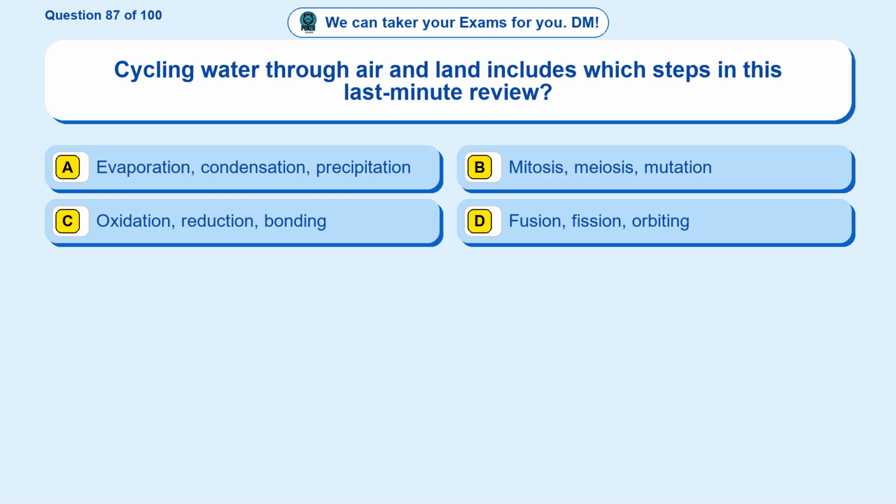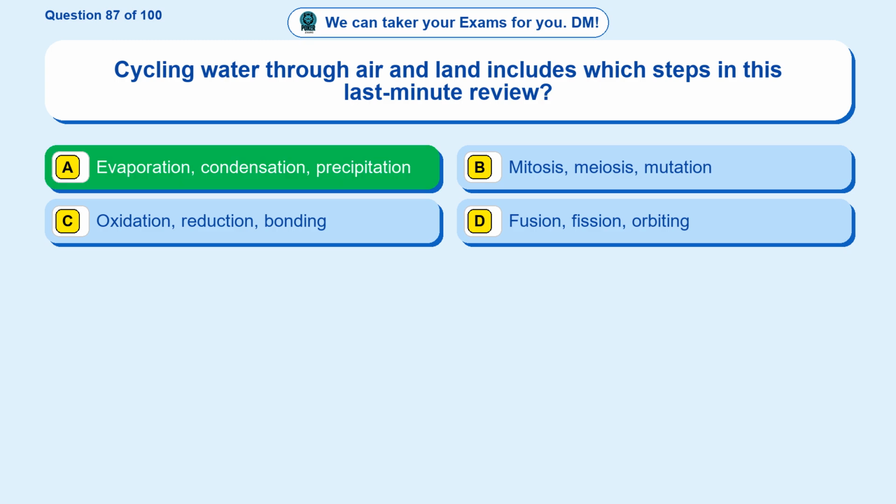Question 87. Cycling water through air and land includes which steps in this last-minute review? Option A, evaporation, condensation, precipitation. Option B, mitosis, meiosis, mutation. Option C, oxidation, reduction, bonding. Option D, fusion, fission, orbiting.